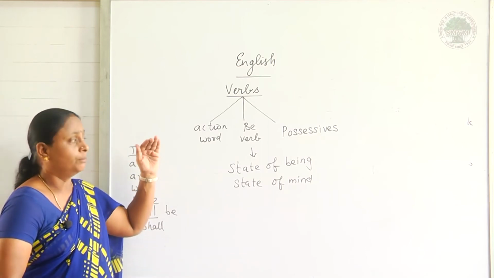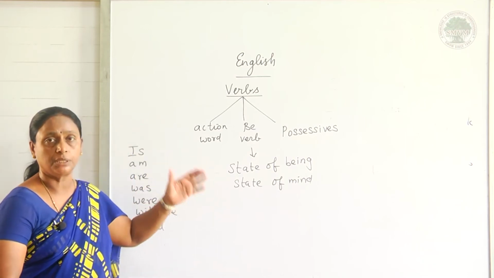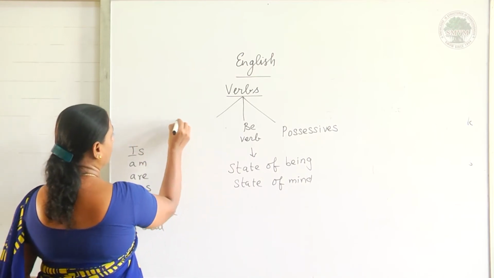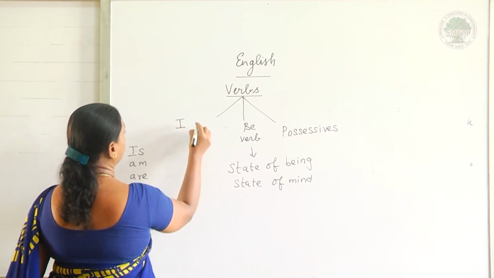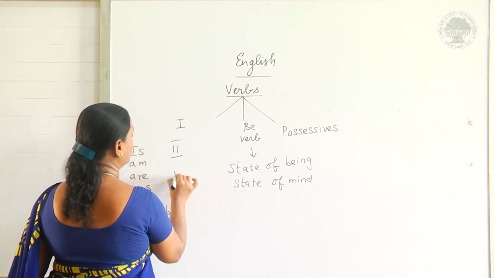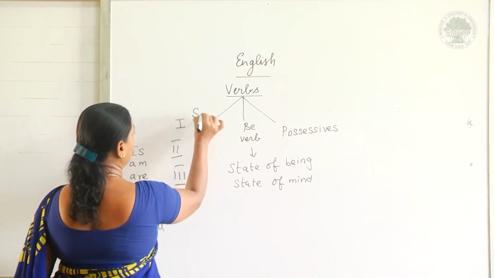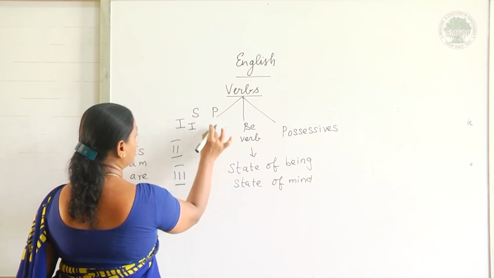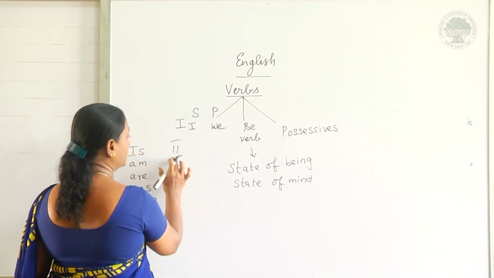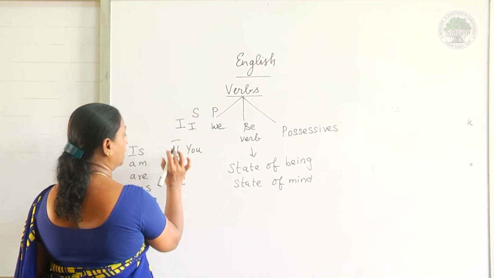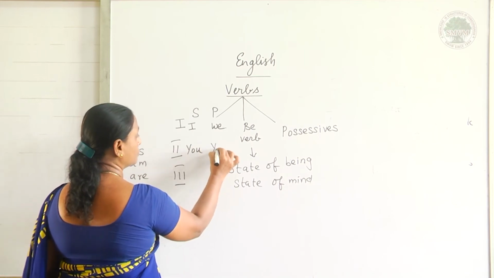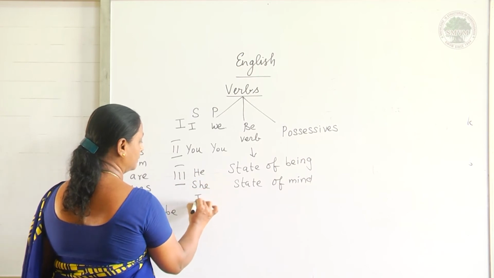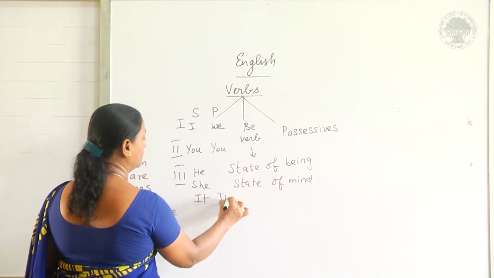What are these? This teaching is going on with personal pronouns. What are the personal pronouns? I, here, first person, second person, third person. Now we have singular and what is that? Plural. First person singular is I and first person plural is we. Second person singular is you and the same second person plural also you. Third person we have singular he, she, and it, and third person plural is they.